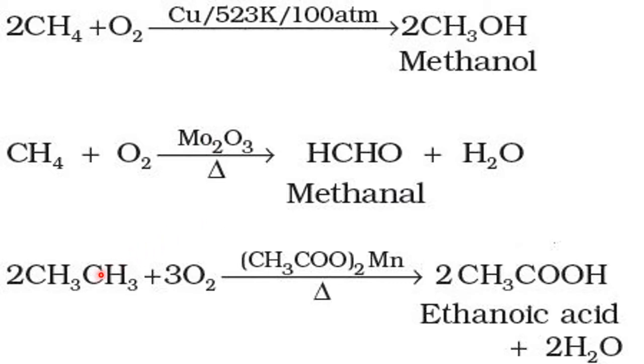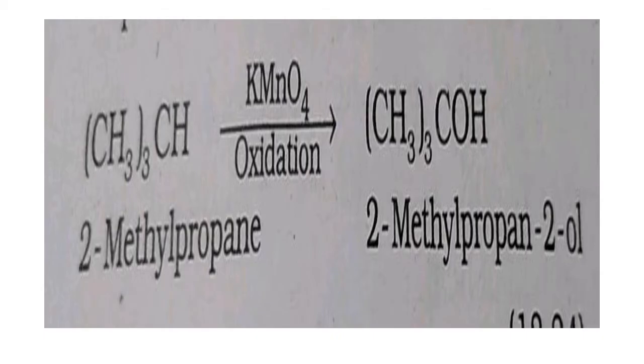Now if you take the second member of alkane, ethane, with manganese acetate, we get acetic acid or ethanoic acid. So for alcohol, for aldehyde, for ketone, conditions are different, but all are called what? Oxidation of alkanes.